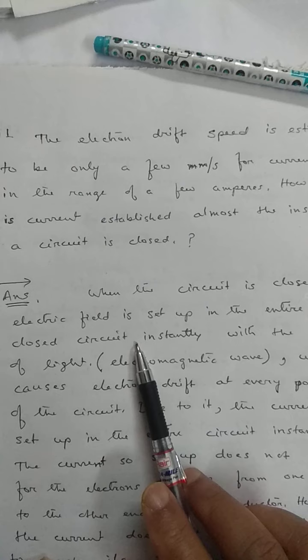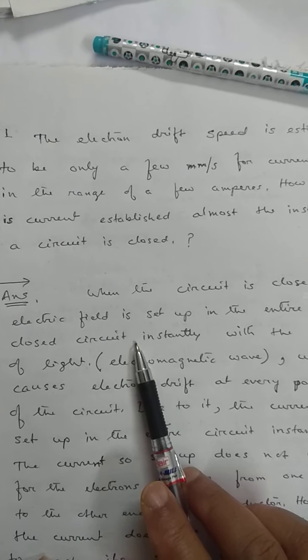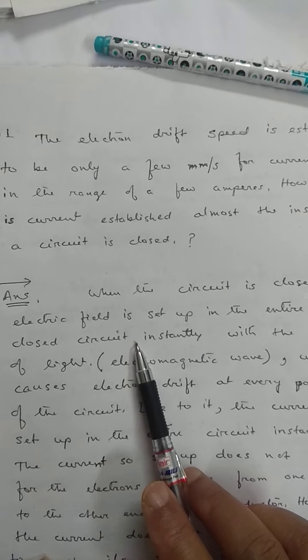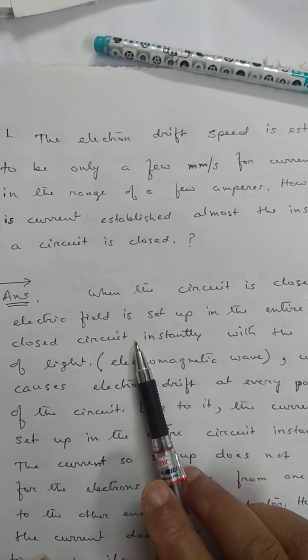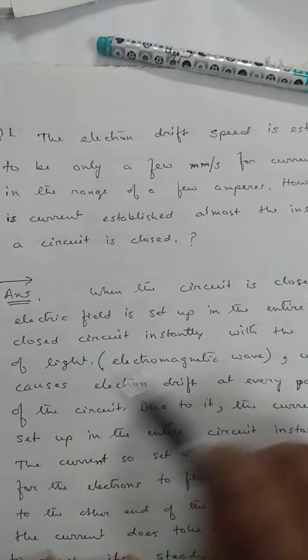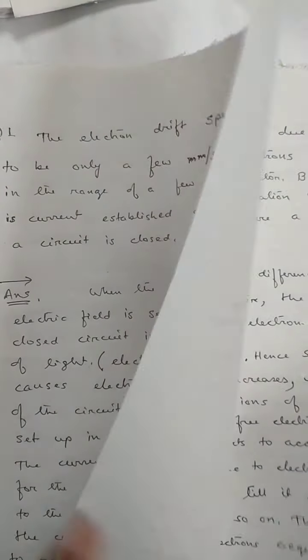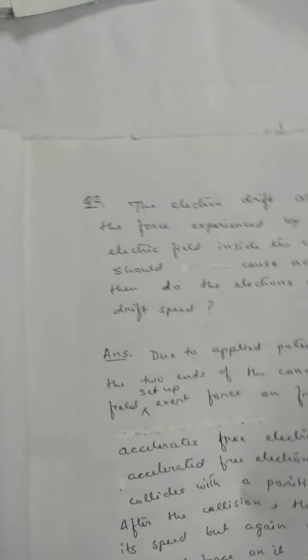We get the light from the bulb due to drift of free electrons present inside the filament of the bulb. That is why we get the current through the circuit instantly, though the drift velocity is very, very small.